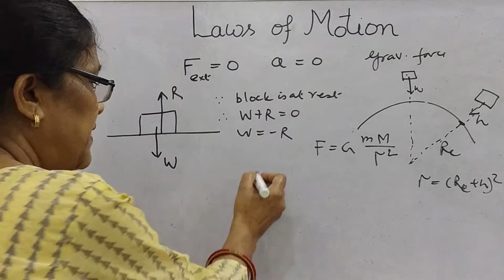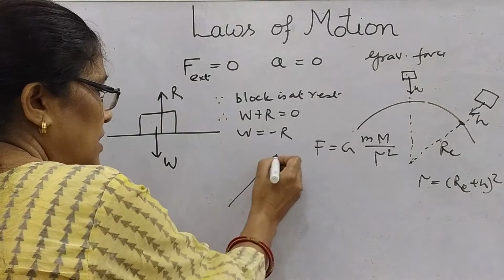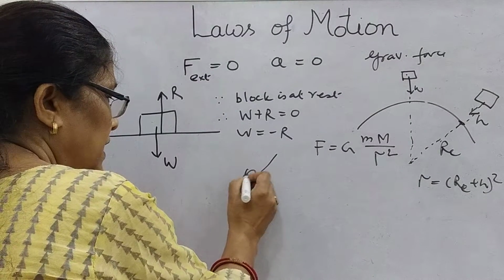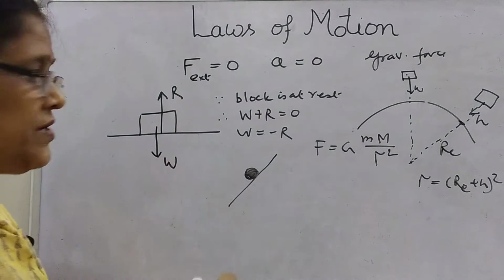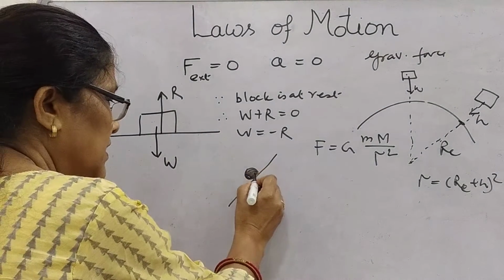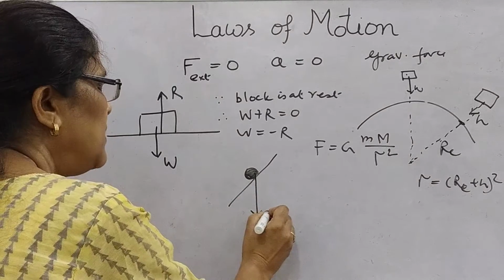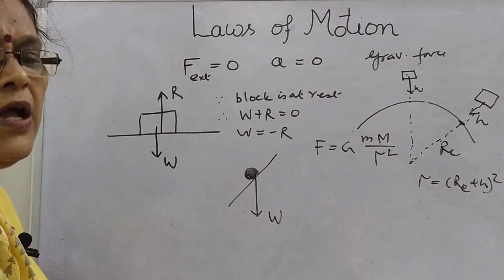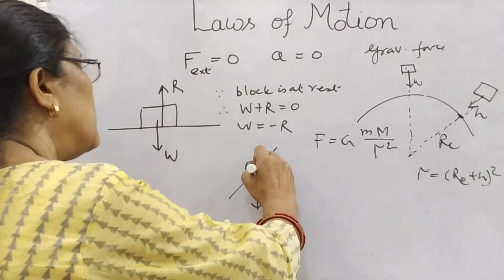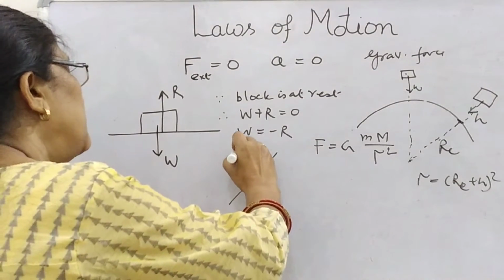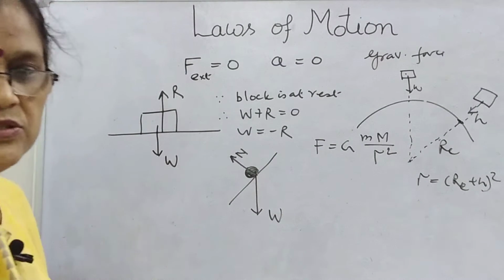If the object is placed on a certain slope, like here, then how will the weight act? Here in this direction, this is the weight of the object. And how will you find the normal reaction? Perpendicular to the point of contact, like this.